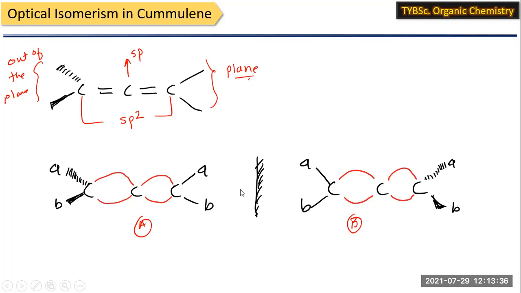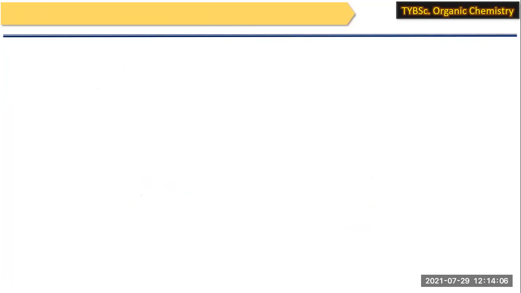So this is the condition for chirality. They are separable and they are non-superimposable mirror images of each other. Hence, the cumulene molecules show optical activity, because their isomers are non-superimposable and can be separated, so the molecule shows optical activity.